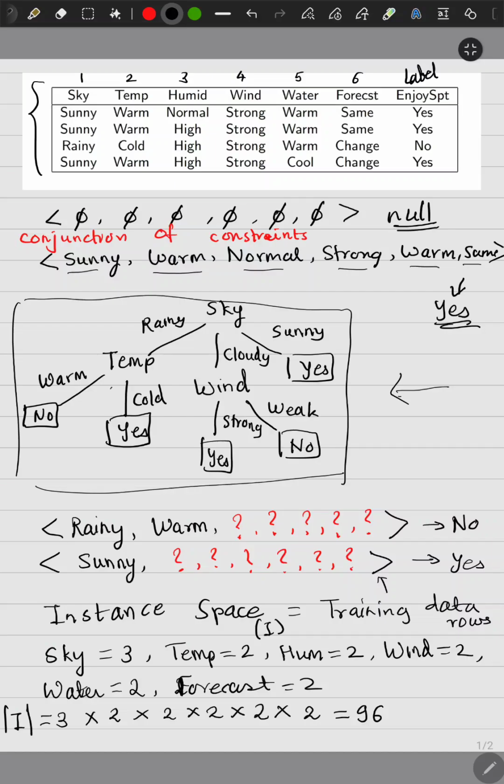Now what about the hypothesis space? The hypothesis space is formed using the conjunction of constraints. So this is the hypothesis. Decision tree is one of the hypotheses. Basically, in mathematical language we call it a hypothesis. In machine learning language we'll call it a model. Okay, so one thing is we can have a null model or null hypothesis, that is considering none of the attributes, the person still goes out or does not go out to enjoy sports. So that is one thing. So every attribute can either have null or phi.